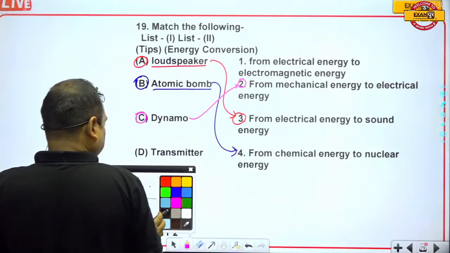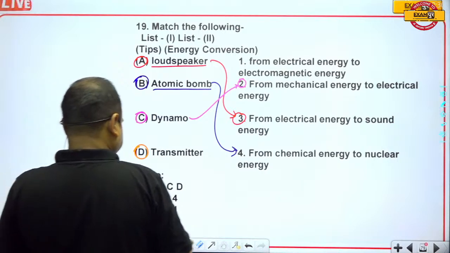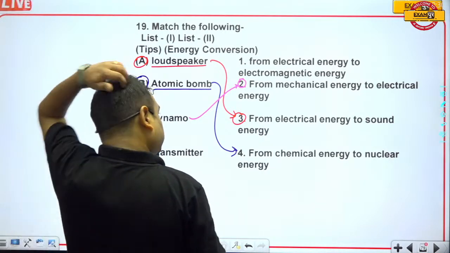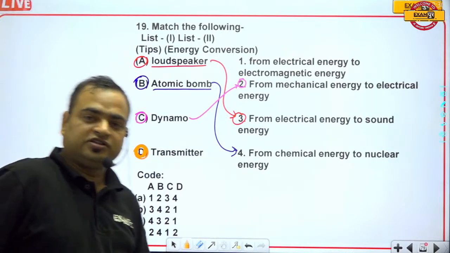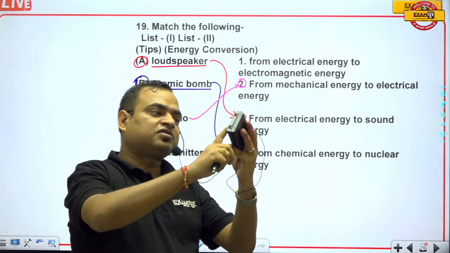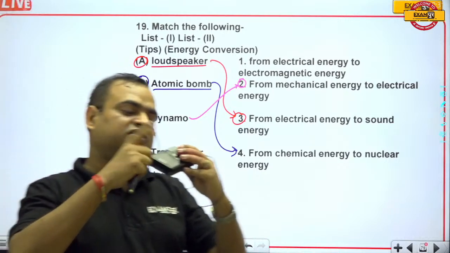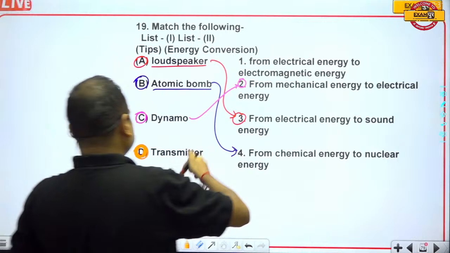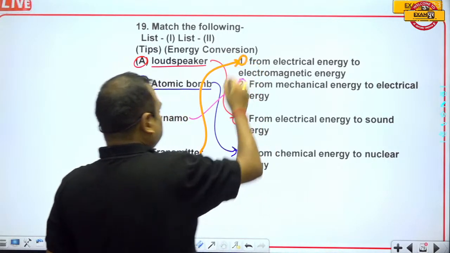Okay, now suppose the D part. When we talk about the D part, the transmitter converts an electrical energy signal to an electromagnetic signal. This is the transmitter. There are some batteries inside this transmitter, and it converts this electrical signal into an electromagnetic signal, and that's why we will say that the first part will be for that.